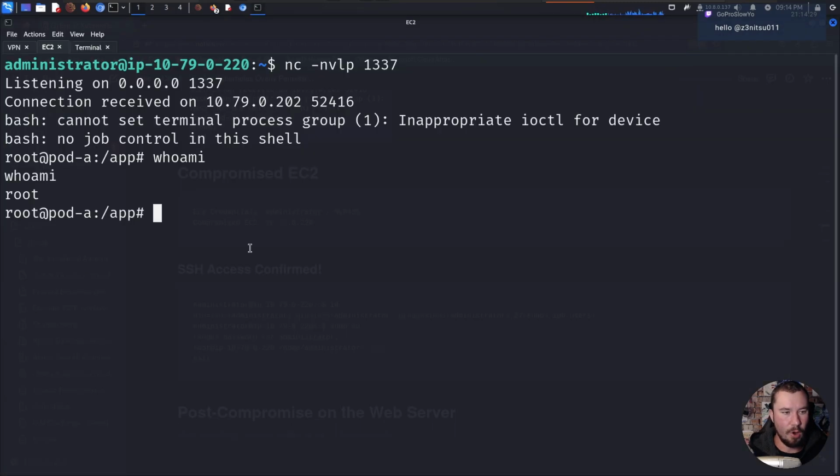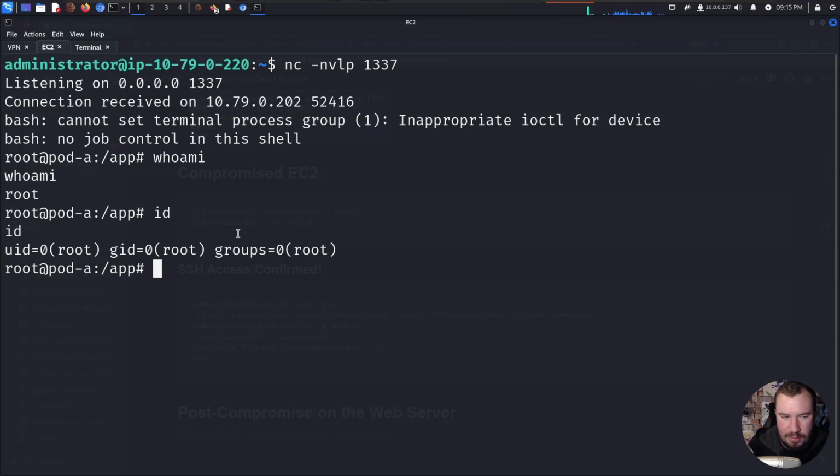Now, jumping back over to our terminal, one of the first things you want to do when you get on a machine like this, one is id, but we don't have to do privilege escalation, at least in the context of this pod, because it is running as the root user, which is actually quite common in Kubernetes infrastructure, even if it's not security best practice. But one thing that might be interesting in Kubernetes and Docker and these containers is to look at the environmental variables. Often secrets, credentials, keys are passed in the environmental variables, so they might be processed on the container.